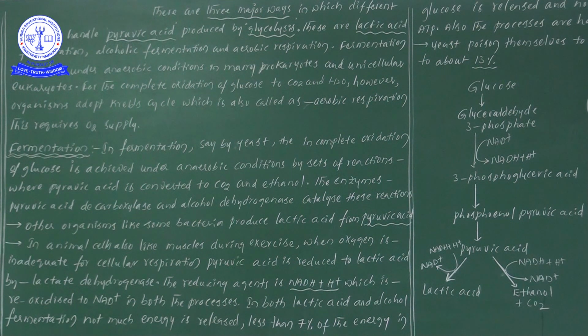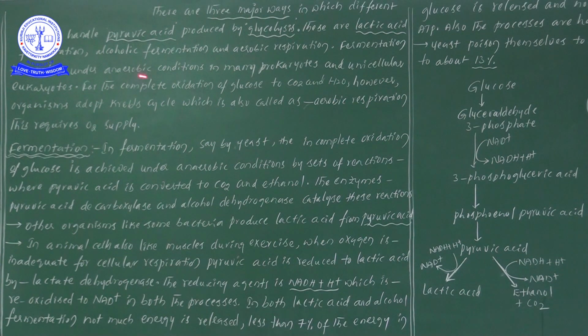In aerobic organisms, after the formation of pyruvic acid, it further enters aerobic respiration; in some other organisms it enters lactic acid fermentation, and in others alcohol fermentation. In these three ways, pyruvic acid is the main starting material, the main substrate. Okay, now let us start to discuss.